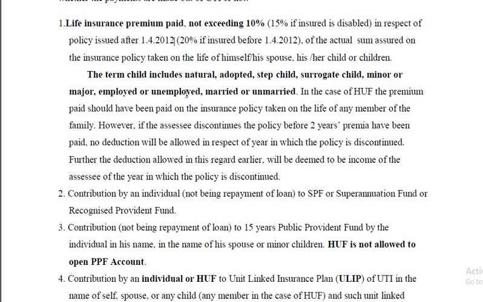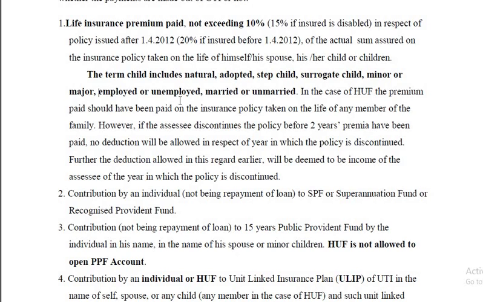Okay, now child means what? The term child includes natural child or adopted child or stepchild or surrogate child, minor or major, employed or unemployed, married or unmarried. These terminologies are very important while solving the problems.